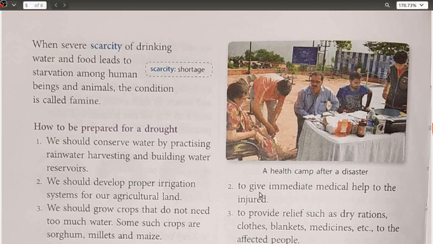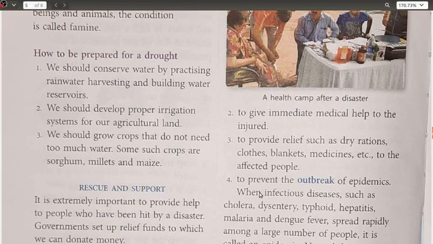Okay, the next we have to provide relief such as dry rations, clothes, blankets, medicines, etc. to the affected people. That is, we should provide dry ration.